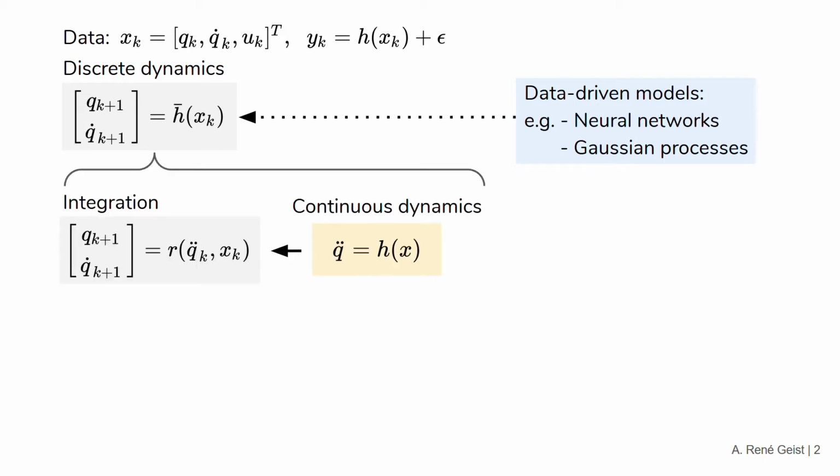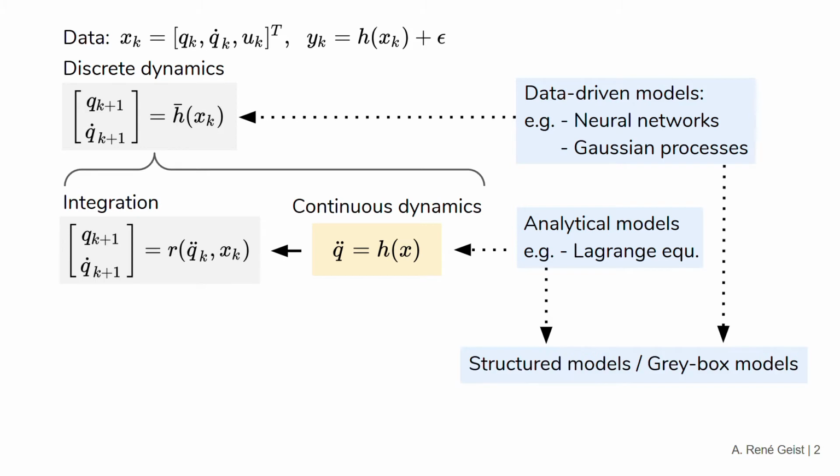Alternatively, one can model the system's acceleration q double dot and combine such a model with a numerical integration scheme. The acceleration of a rigid body system can be approximated using analytical models. Yet analytical models are often underparameterized, which motivates the combination with data-driven modeling approaches.